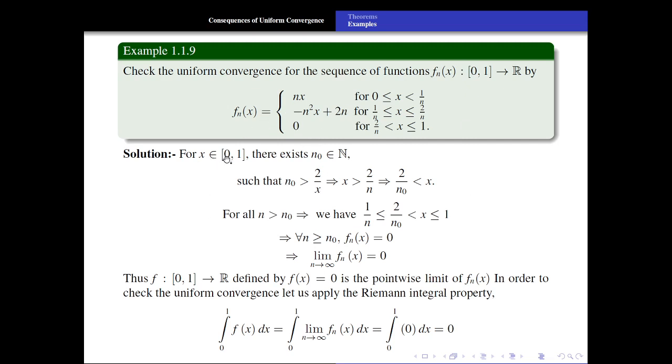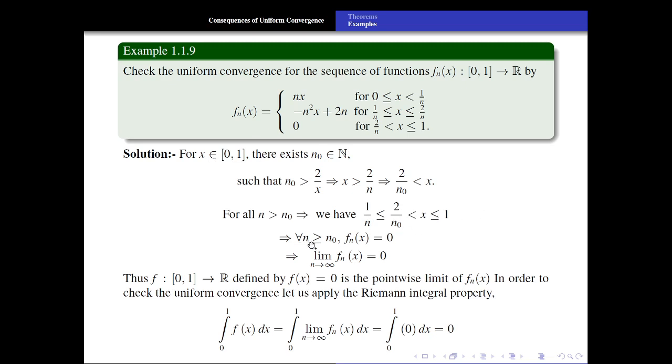Now for each x belonging to the closed interval [0, 1], by using the Archimedean property, there exists n naught belonging to the natural numbers such that n naught is greater than 2 by x, that is, 2 upon n naught is strictly less than x. Now for all n greater than or equal to n naught, we have 1 upon n is less than or equal to 2 upon n naught. But 2 upon n naught is less than x, and x lies between 0 and 1, that is, x is less than or equal to 1.